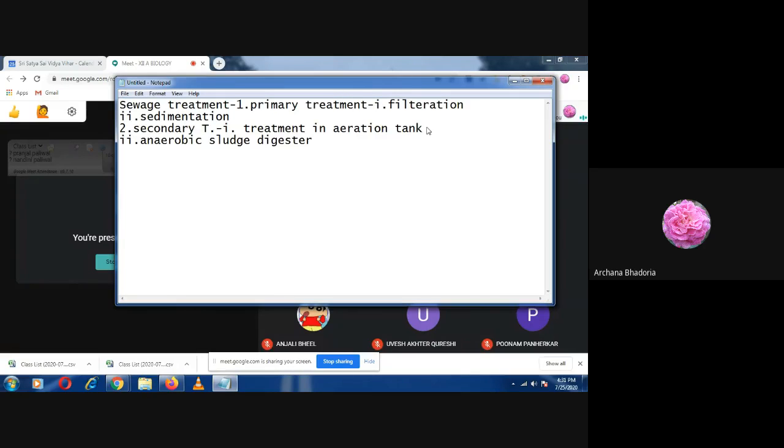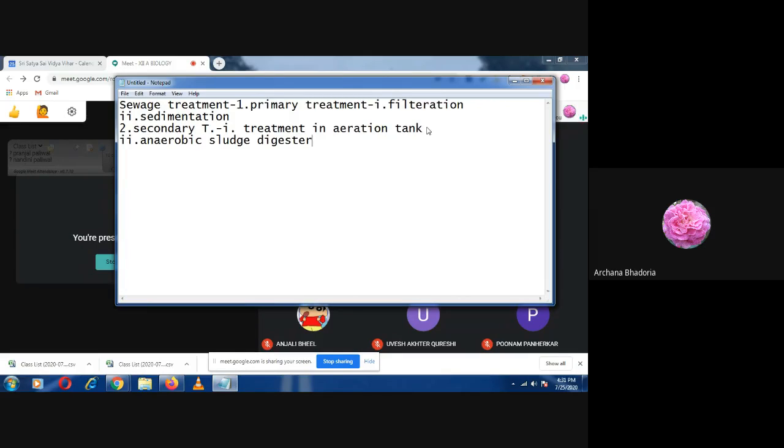Can you answer what is activated sludge? Manjul, can you tell me what is activated sludge? Ma'am, I forgot.